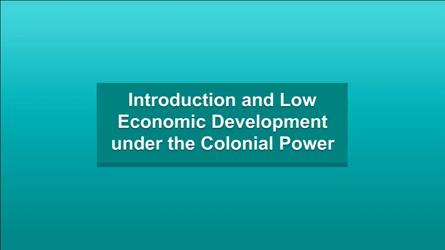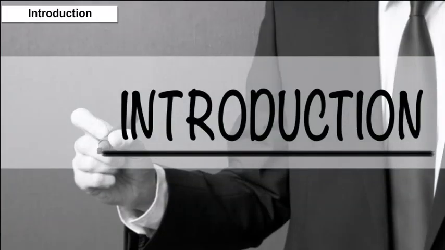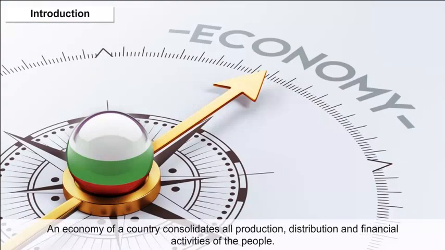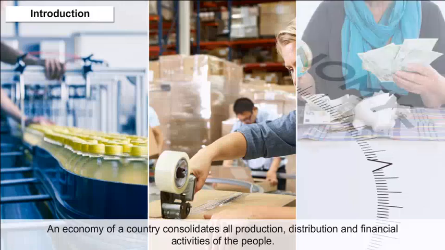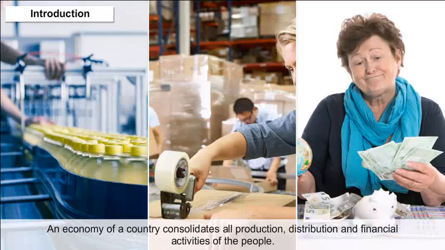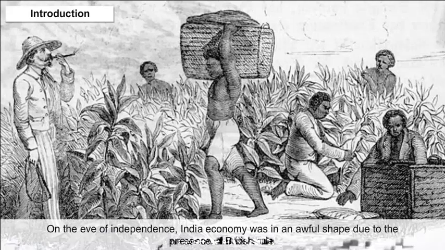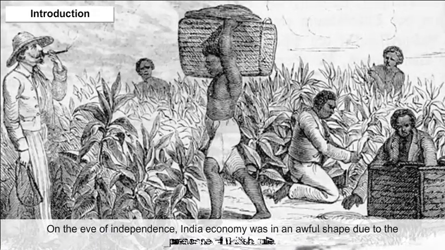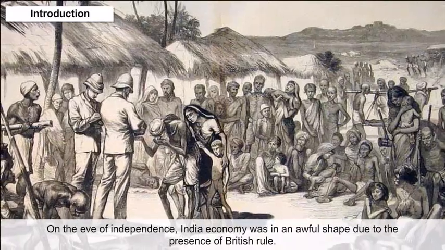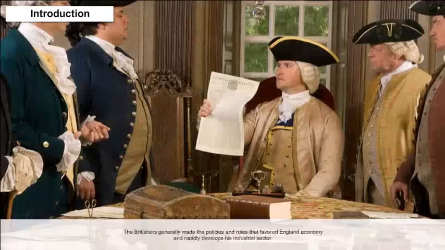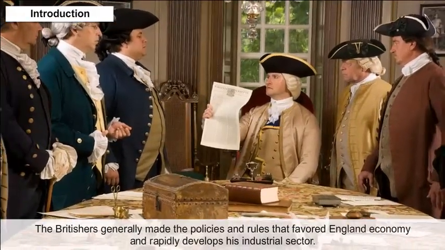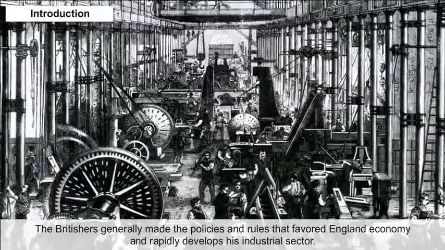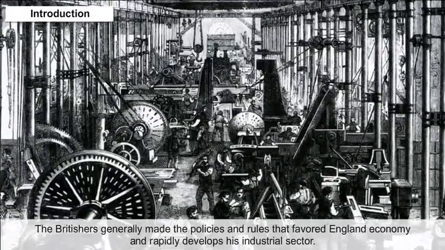Introduction and low economic development under the colonial power. Introduction. An economy of a country consolidates all production, distribution and financial activities of the people. On the eve of independence, India's economy was in an awful shape due to the presence of British rule. The Britishers generally made policies and rules that favoured the English economy and rapidly developed its industrial sector.